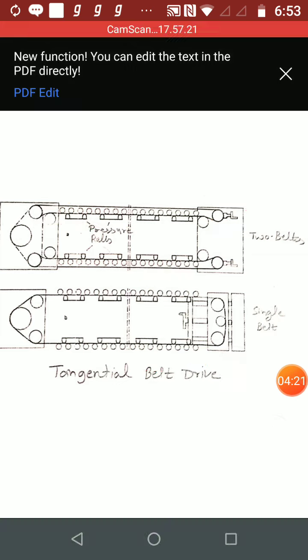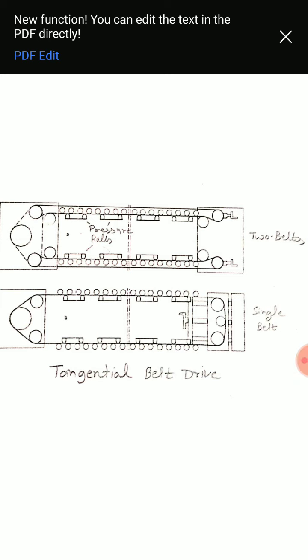The advantages of tangential belt drive are elimination of driving components under the machine, less disturbance of air under the machine, and a little reduced maintenance requirement.